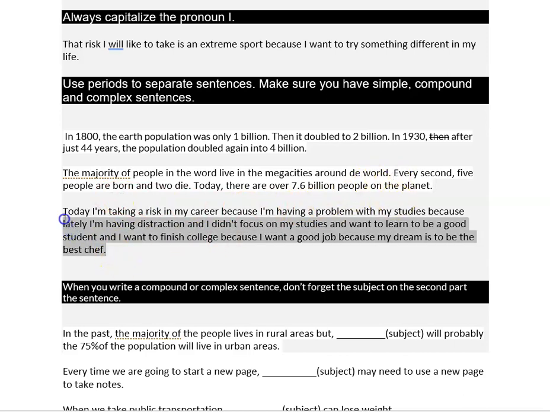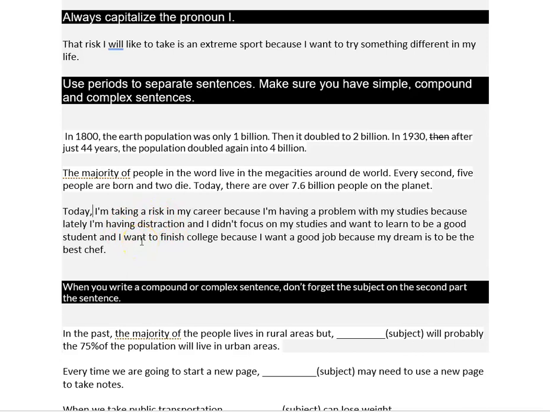Now, let's take a look at compound and perhaps complex sentences. Here, there's only one period, right here. So let's take a look at this to see if this is all one sentence, one complete thought, or if there's different complete thoughts right here. Today, I'm taking a risk in my career because I'm having a problem with my studies. Because lately I'm having distraction and I didn't focus on my studies and want to learn to be a good student. And I want to finish college because I want a good job, because my dream is. So have you seen how many different thoughts here?